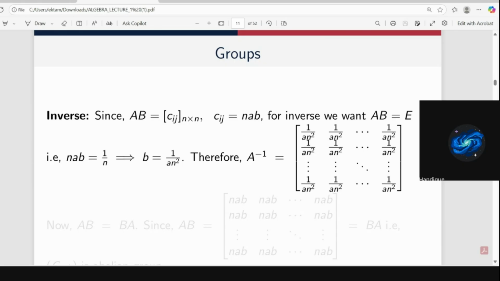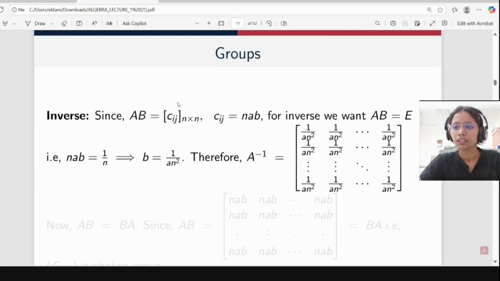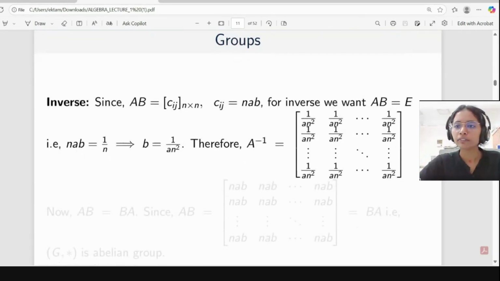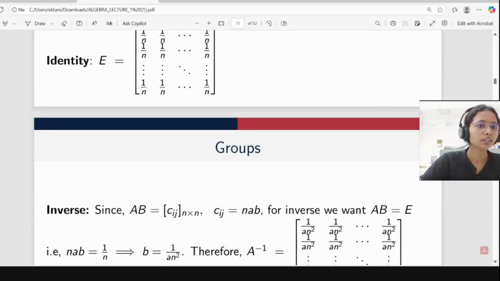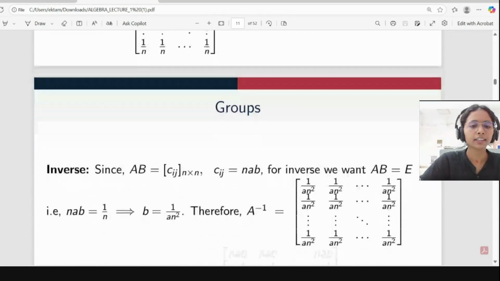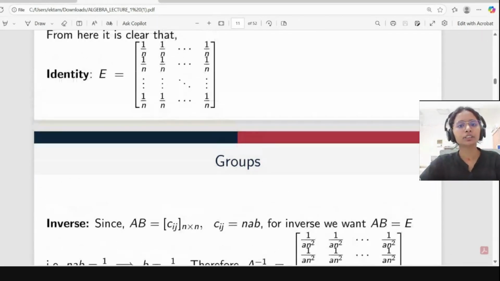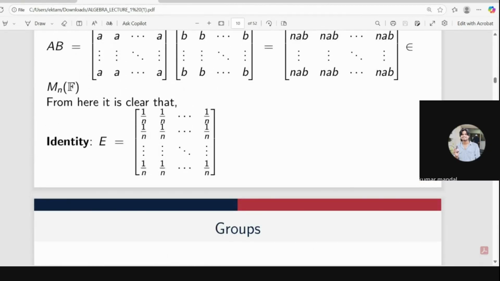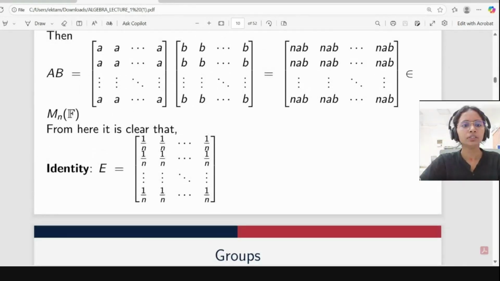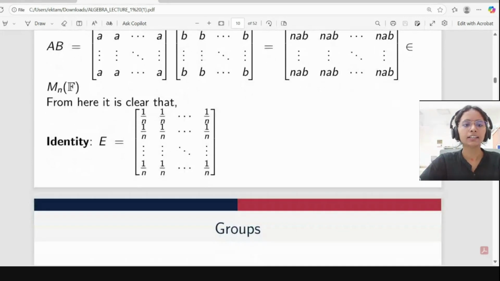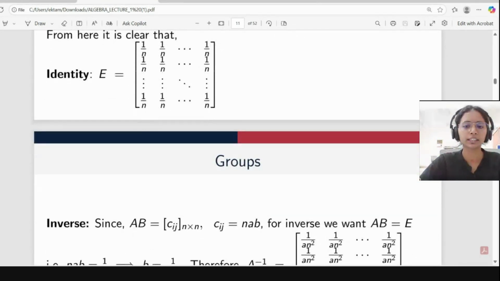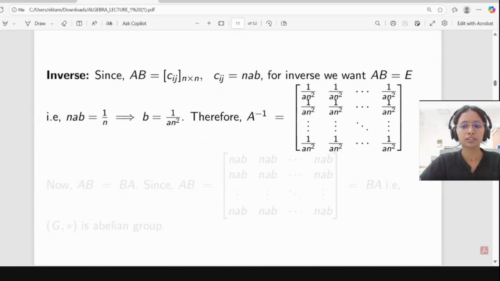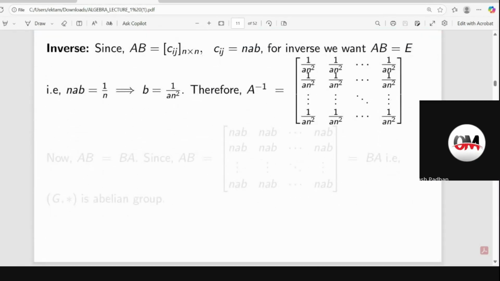Yes, ma'am. Okay. So we have the identity and inverse. Matrix multiplication is associative, as we know. And with identity and inverse, it will form a group. Is it clear to everyone? Yes, ma'am.